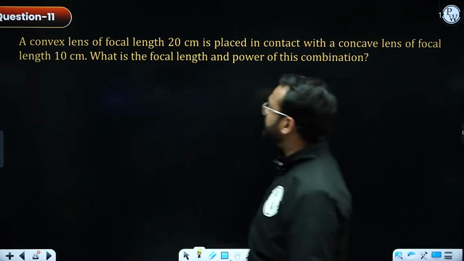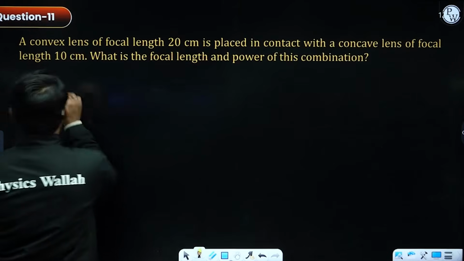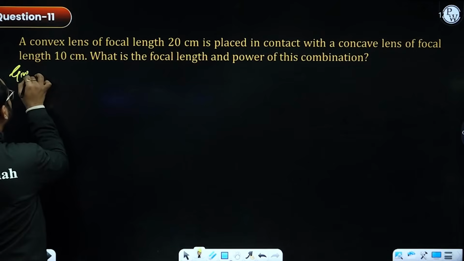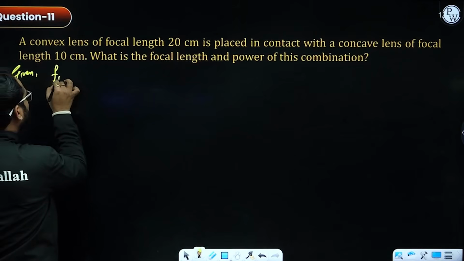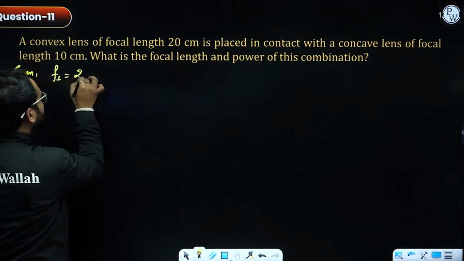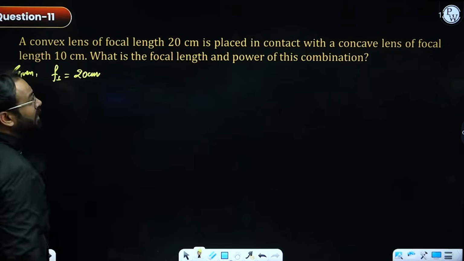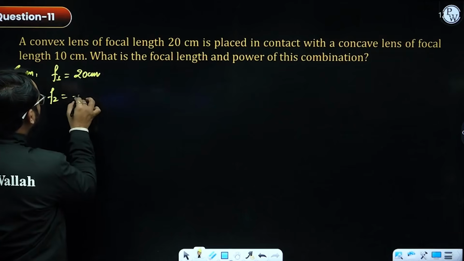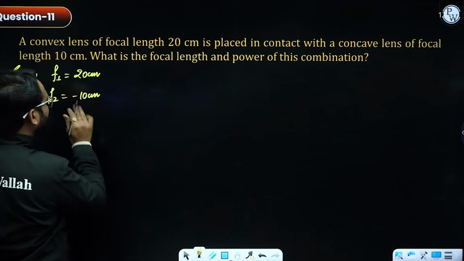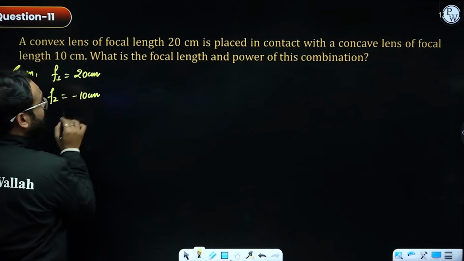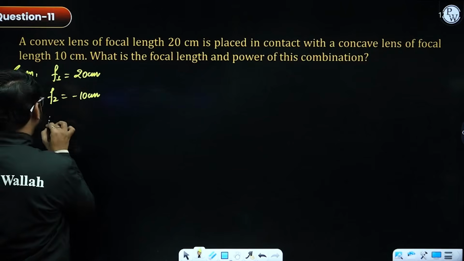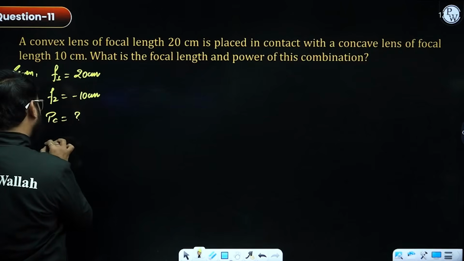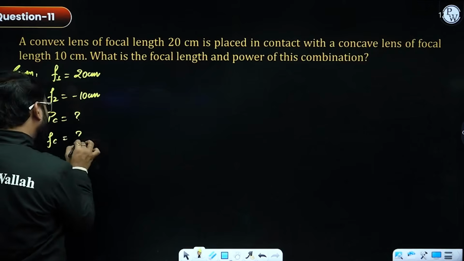Again, we are provided with a combination numerical. A convex lens of focal length 20 centimeter is given. So let's write the given values. The focal length of the convex lens is 20 centimeter, and it is in contact with a concave lens whose focal length is 10 centimeter with a negative sign. Find the focal length and power of the combination.